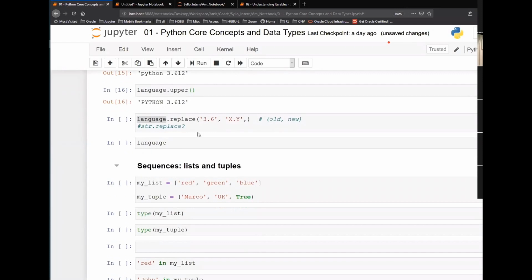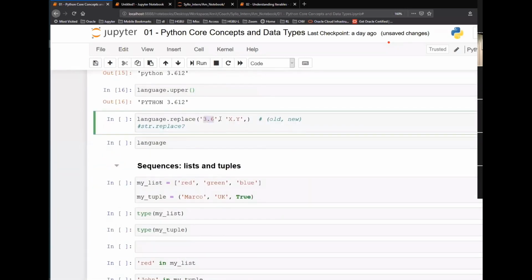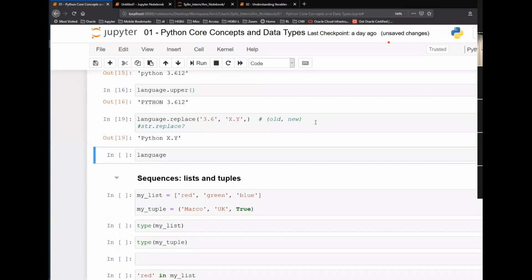Okay. Similarly, we have this replace function, and I'm saying language.replace with 3.6 as my old value, and my new value is x.y. So it will search for 3.6 in that whole string, and it will replace it with x.y. That is the function. This is how it works.